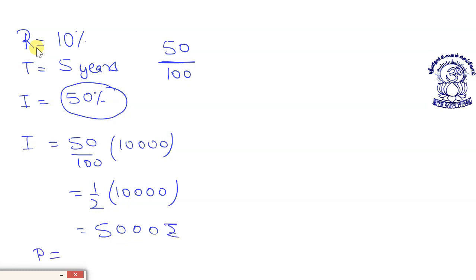And what amount will I be getting? Amount will be principal plus simple interest. This you can say as 10,000 plus 5,000, which easily becomes 15,000 rupees. This becomes your answer, dear students.